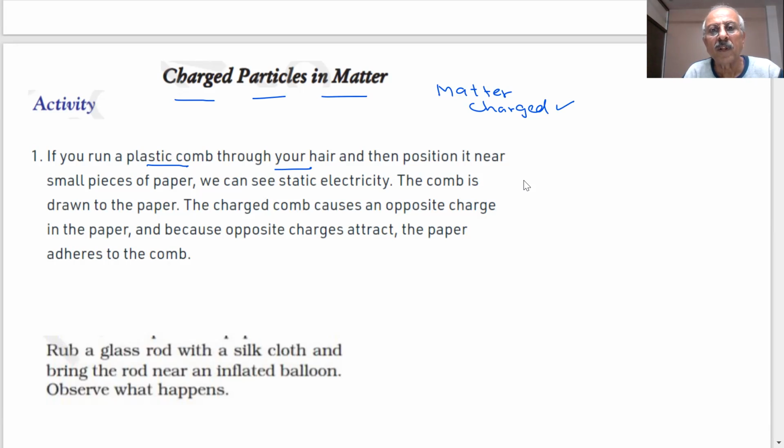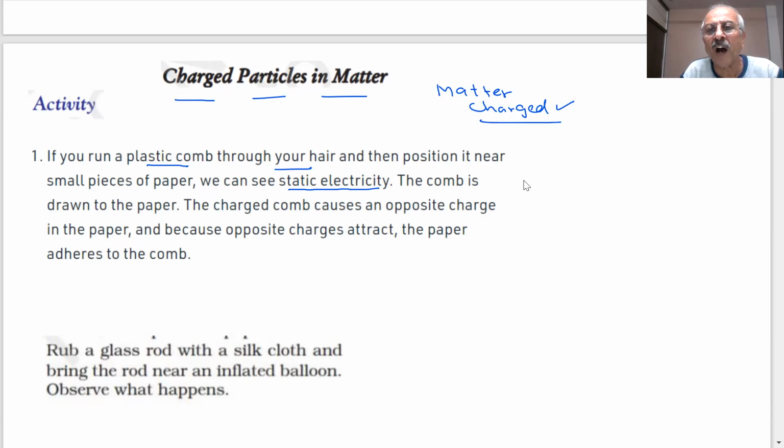Yes, sir. Why will the comb attract the small pieces of paper, student, when it is rubbed with your hair? What is happening? How can we explain this, student? This is an activity, you can do it and see. So this was the beginning of what we call static electricity.